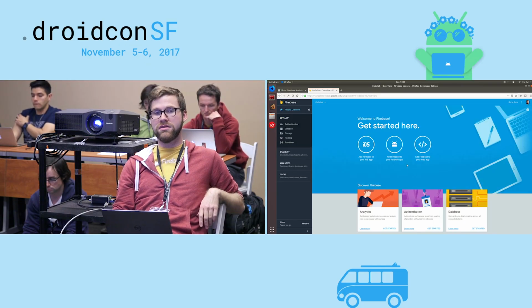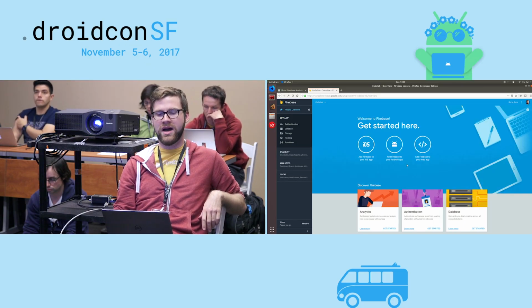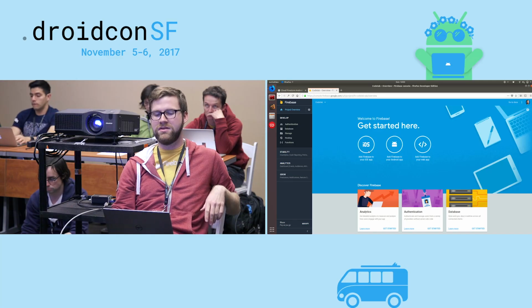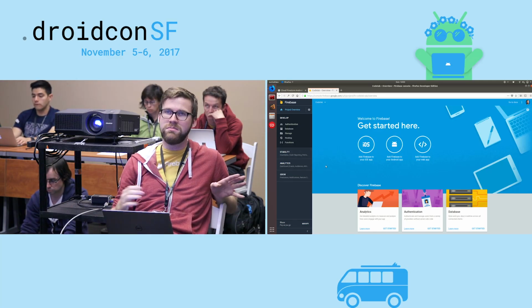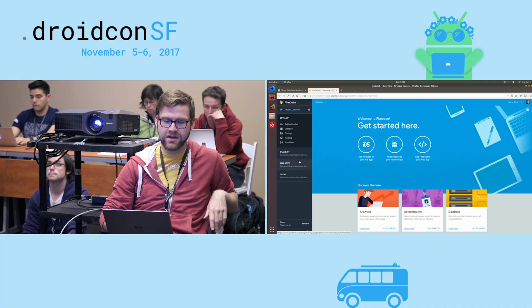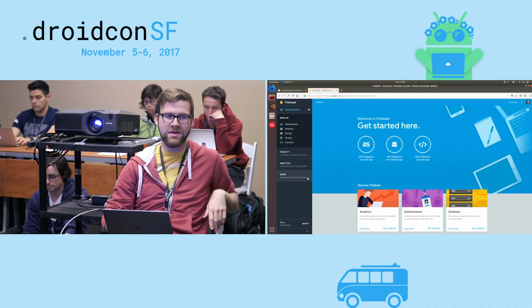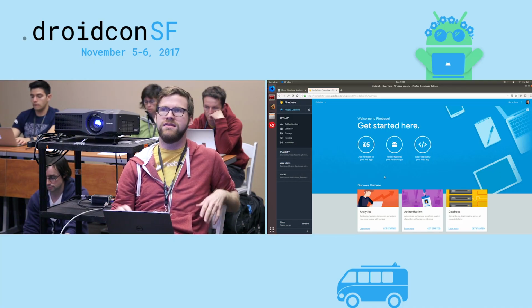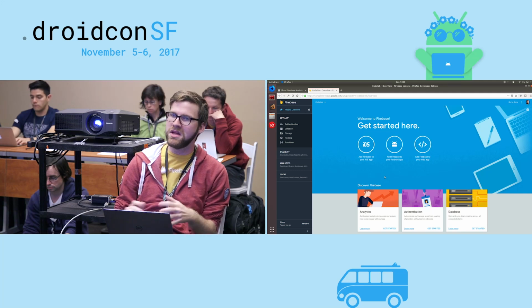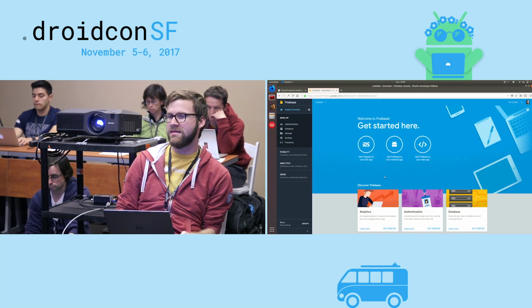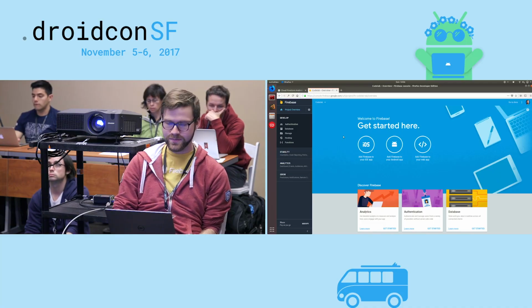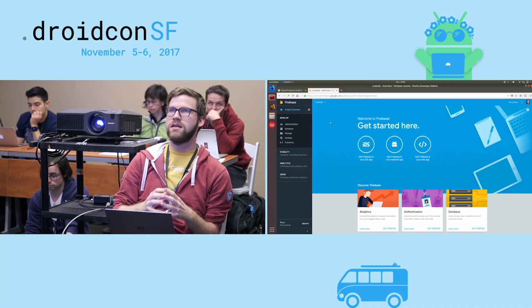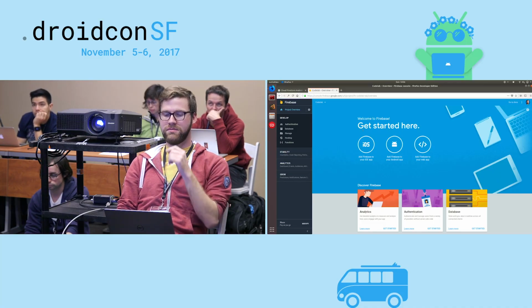Your console might also look slightly different than mine. I have opted into this beautiful restyling we launched last week. Yours might be blue on the side, but the tabs on the side are going to be exactly the same. So don't worry if it doesn't line up perfectly. All the buttons and everything we'll be clicking are exactly the same. It's just that I have slightly newer CSS than you. I'll give everybody a minute to catch up.